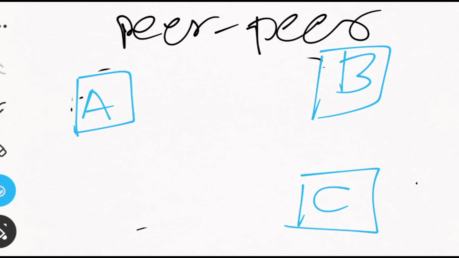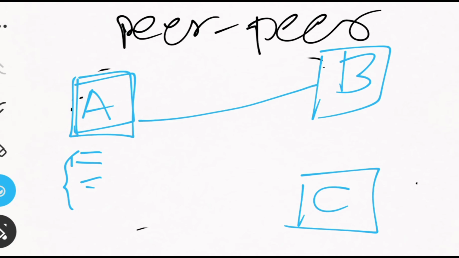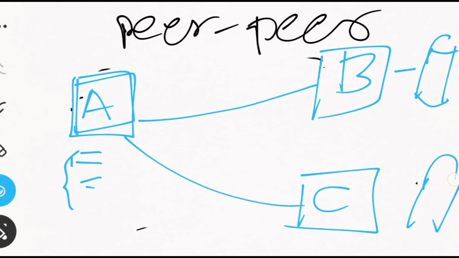Suppose this is the query that site A wants to evaluate, but the data required for this query is partly on site B and partly on site C.